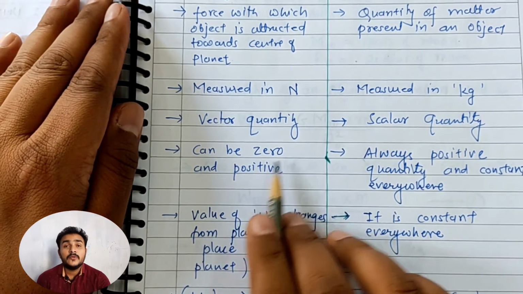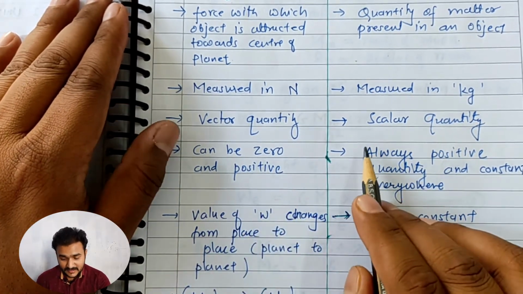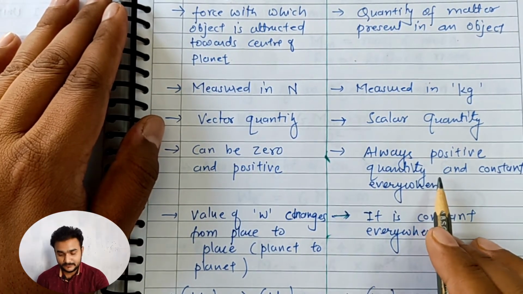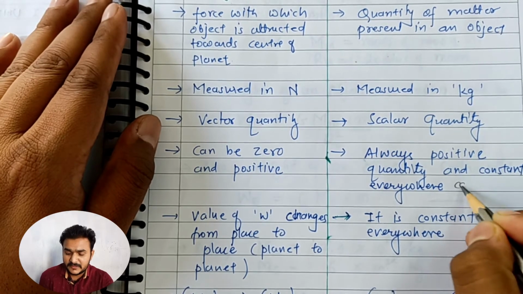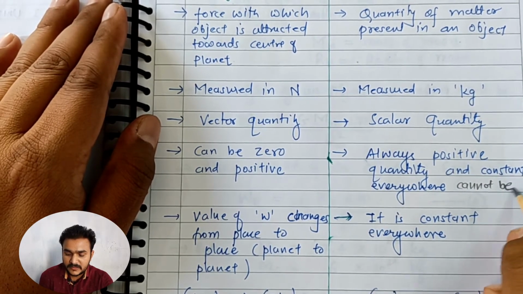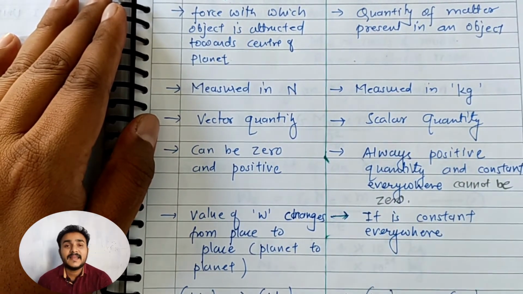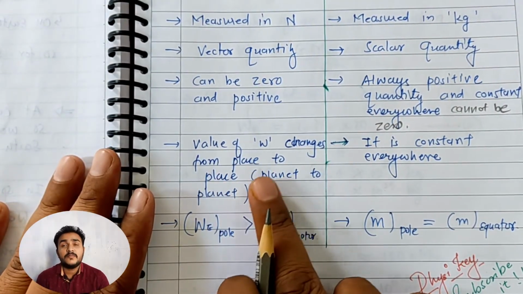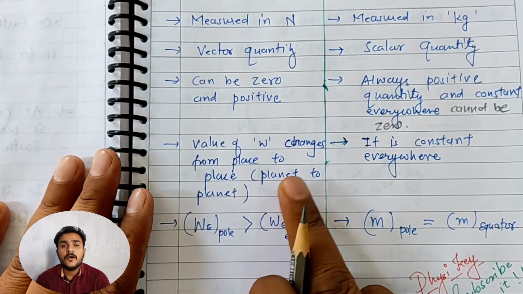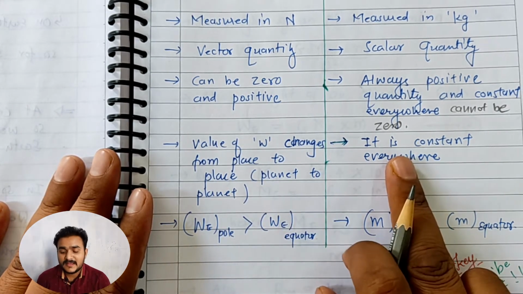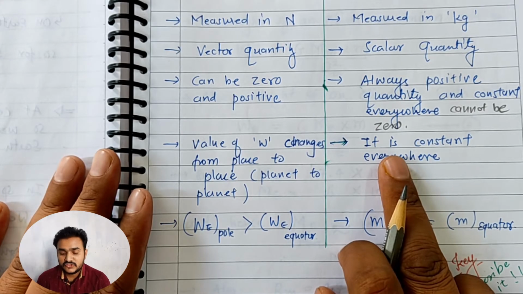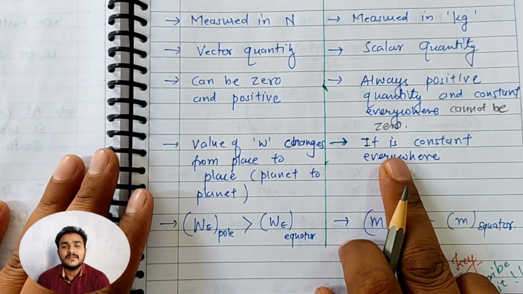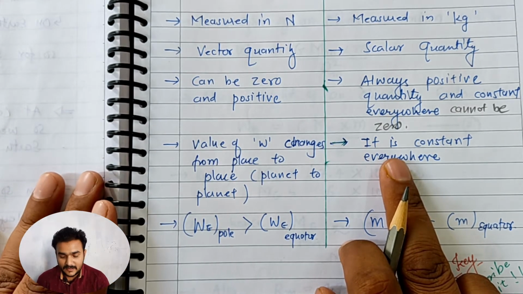Weight can be 0 as well as positive, whereas mass is always a positive quantity and constant everywhere, and it cannot be 0. Another thing is that the value of weight changes from place to place, or we can say planet to planet, whereas the value of mass cannot change from place to place or planet to planet. That means the value of the mass will be constant over the entire universe.